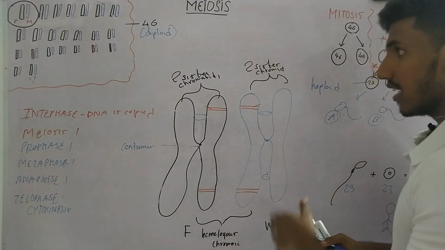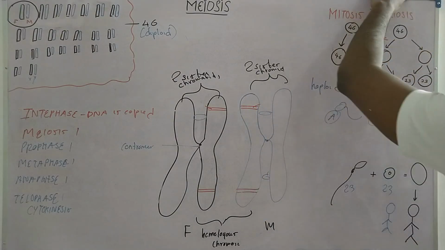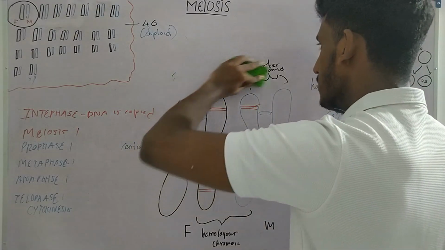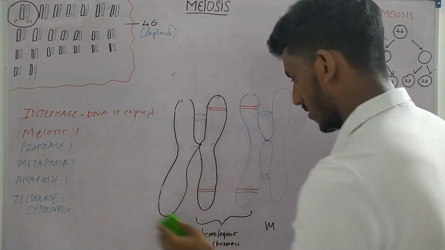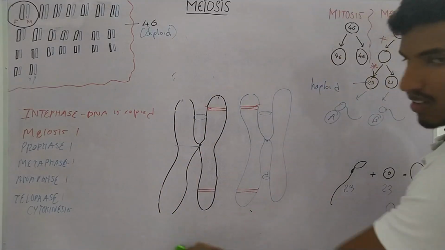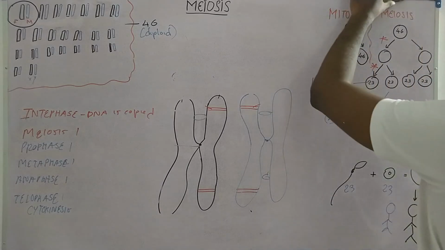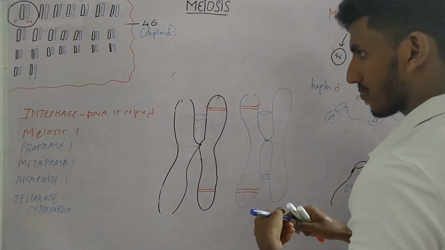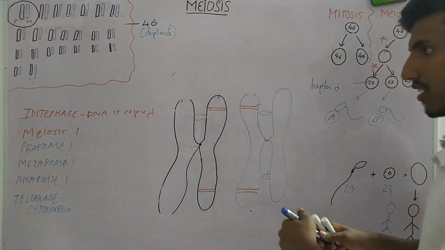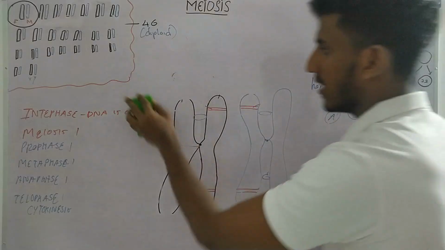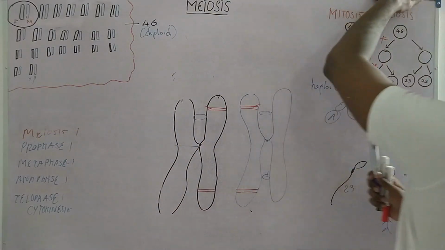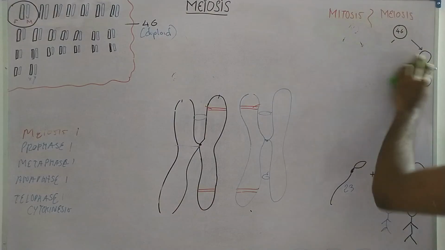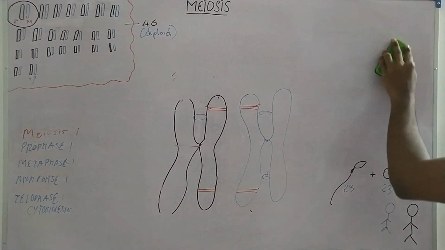Now let's go through the prophase stage. So first thing that occurs in prophase, so let's draw a cell, right? So this is just the DNA material, the chromosomes and the sister chromatids are present. So I am going to draw a cell.